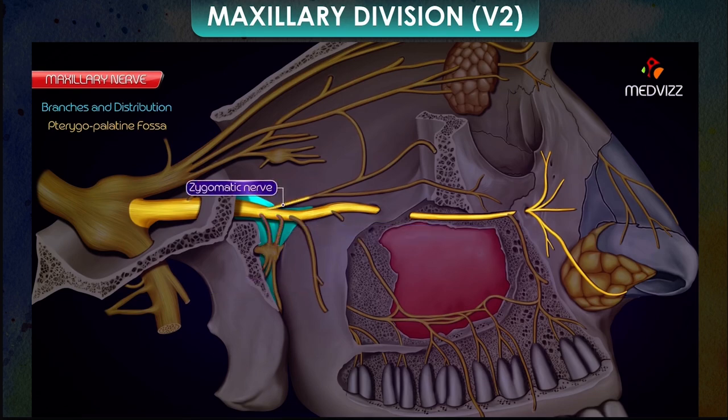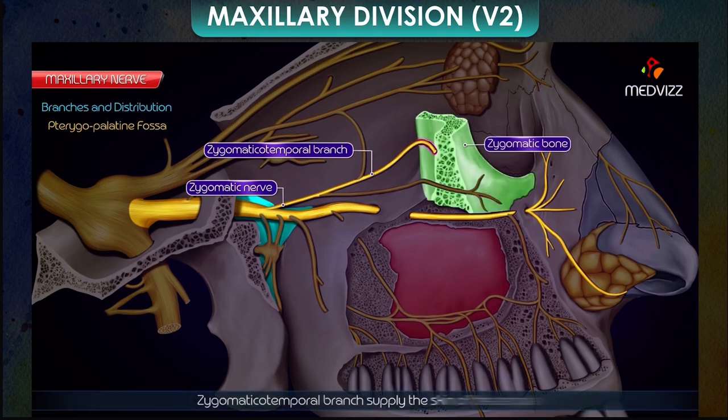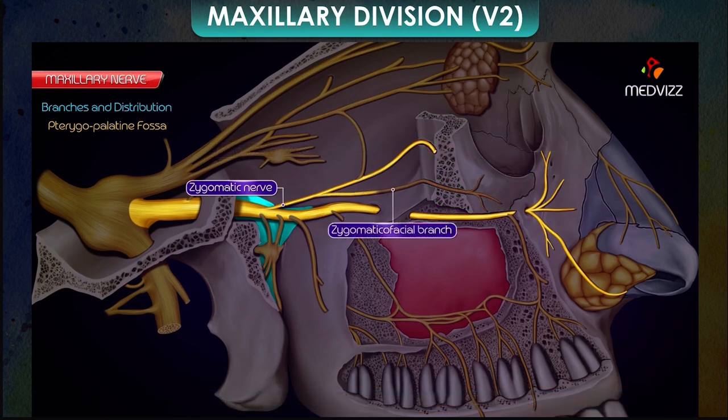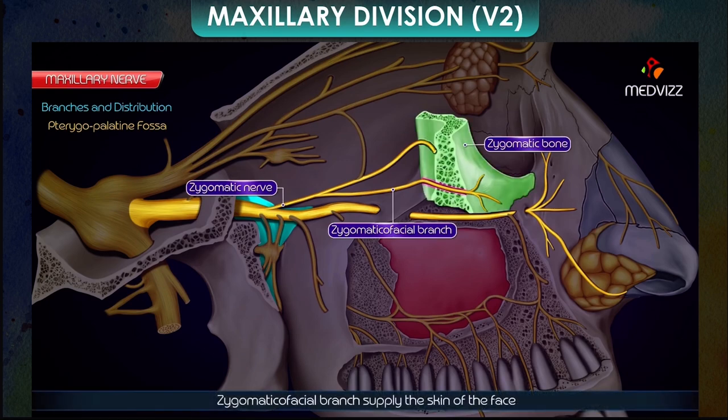Zygomatic nerve enters the orbit and divides on the lateral wall of the orbit into a zygomatico-temporal branch, which passes through a foramen in the zygomatic bone to supply the skin of the temple, and a zygomatico-facial branch, which passes through the foramen in the zygomatic bone to supply the skin of the face.